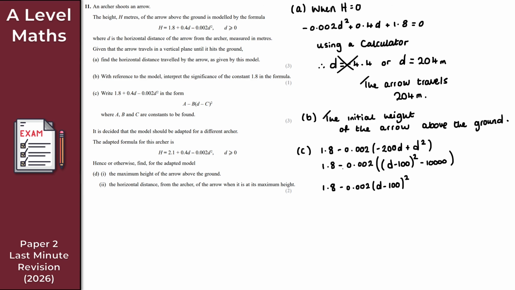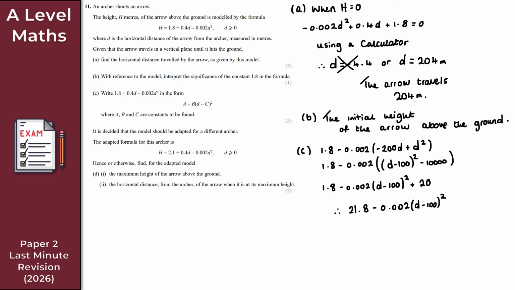And then we do minus 0.002 times minus 10,000. And that gives us plus 20. So plus 20 there, right? So to finish with here then, just simplify, right? So therefore then, what we get here is 20 plus 1.8. I'm losing my voice, by the way, but let's see if we can make it. So 21.8 minus then 0.002 times d minus 100 all squared.